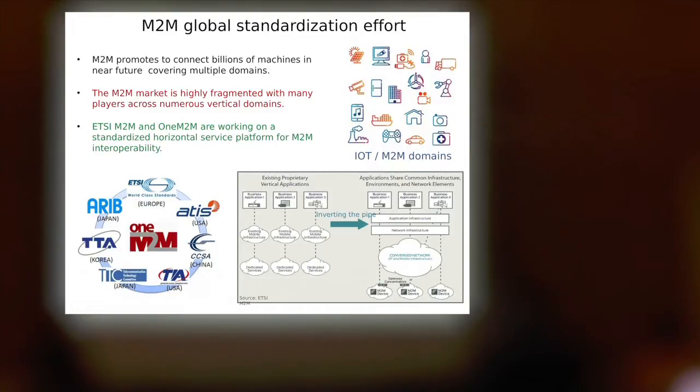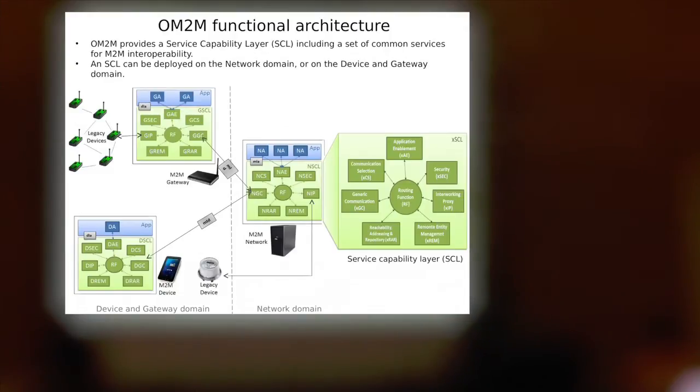To solve this challenge, the seven most important standards institutes around the world started the oneM2M initiative to move from the current siloed landscape to a more horizontal approach. So the OM2M project provides an implementation of the ETSI specifications and will be the basis of the oneM2M specifications when they are published.